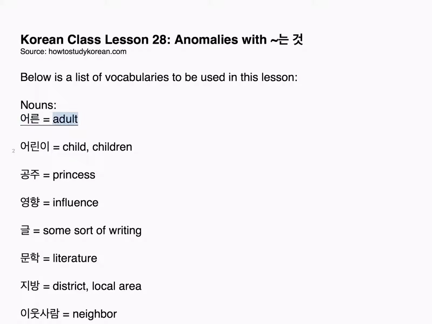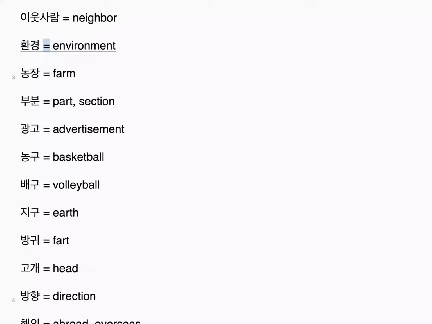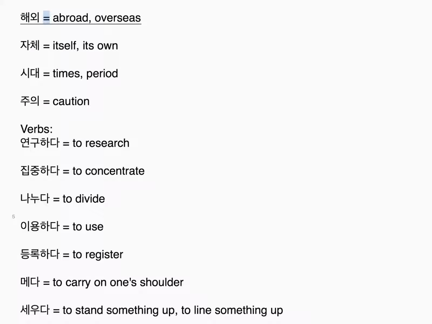Nouns. 어른, adult. 어린이, child, children. 공주, princess. 영향, influence. 글, some sort of writing. 문학, literature. 지방, district, local area. 이웃사람, neighbor. 환경, environment. 농장, farm. 부분, part, section. 광고, advertisement. 농구, basketball. 배구, volleyball. 지구, earth. 방귀, fart. 고개, head. 방향, direction. 해외, abroad, overseas. 자체, itself, its own.